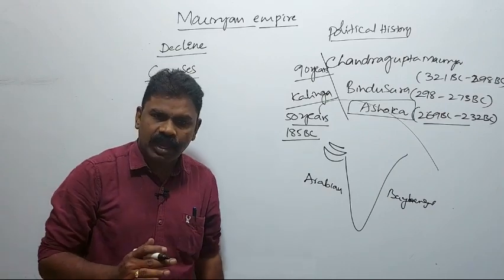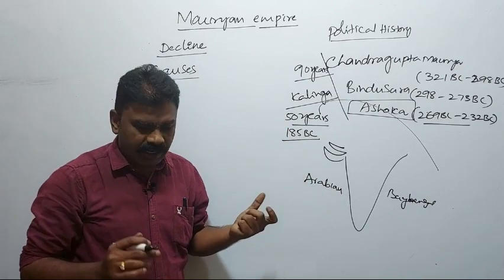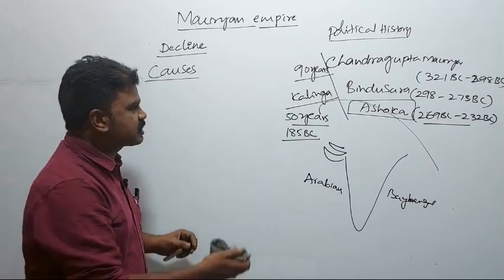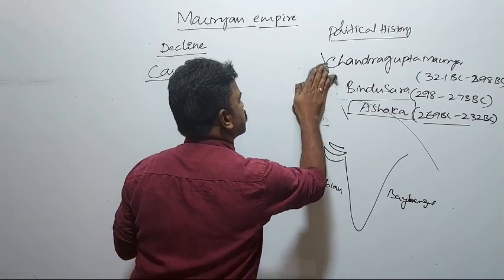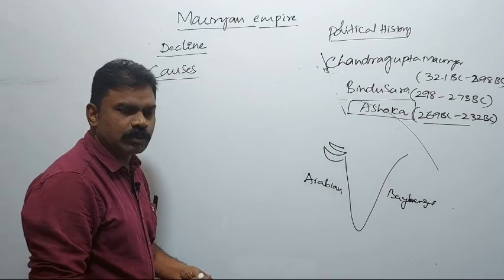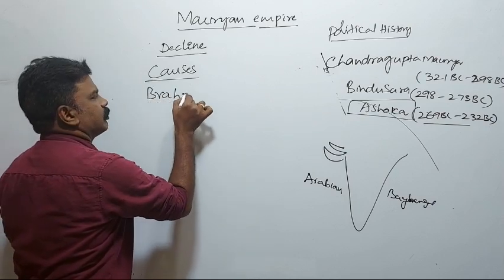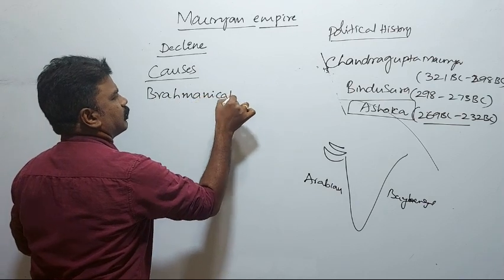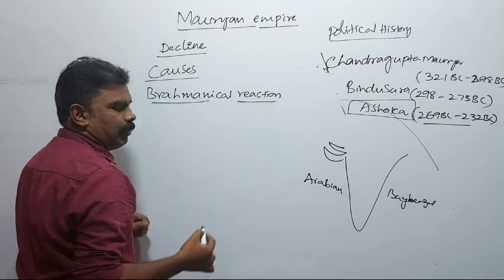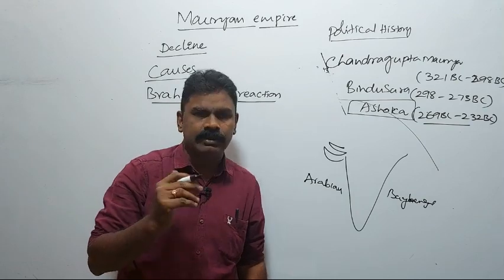So after Ashoka, why did the Mauryan Empire start to decline? There are many causes to discuss. First and foremost, and the most important, is the Brahmanical reaction towards the kingship, towards the king.